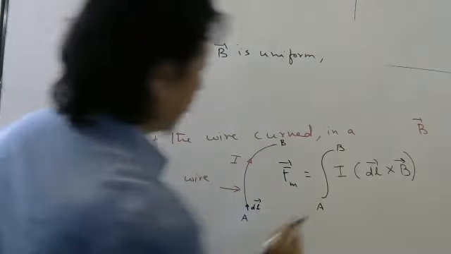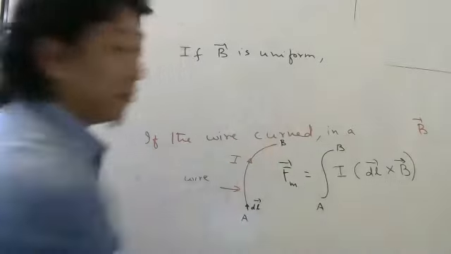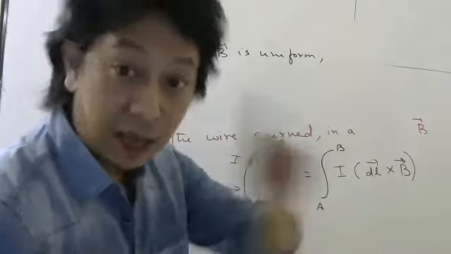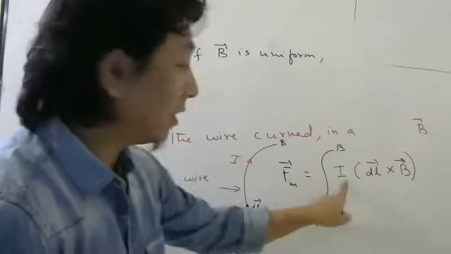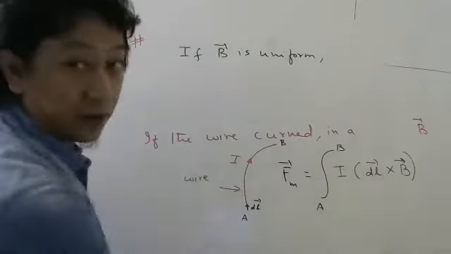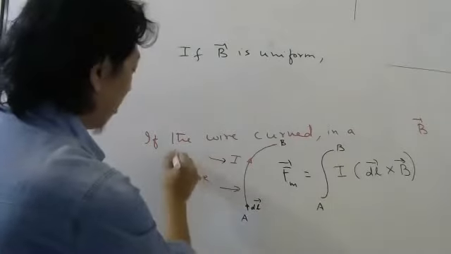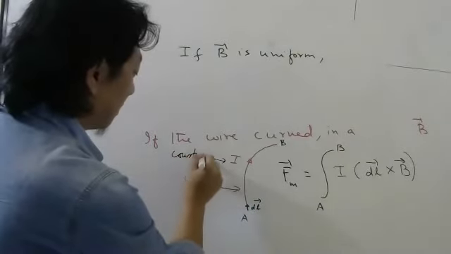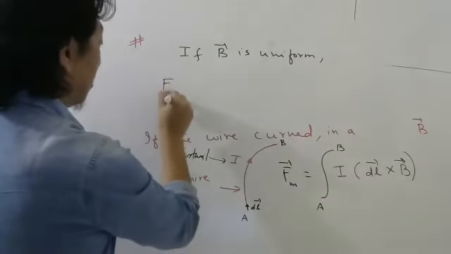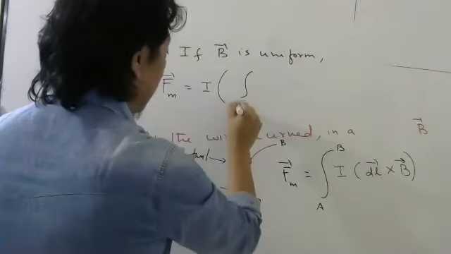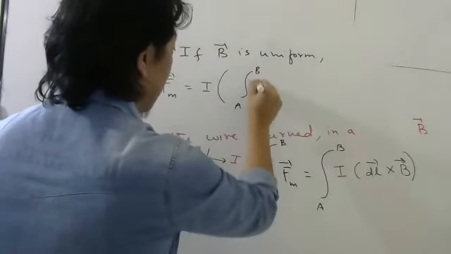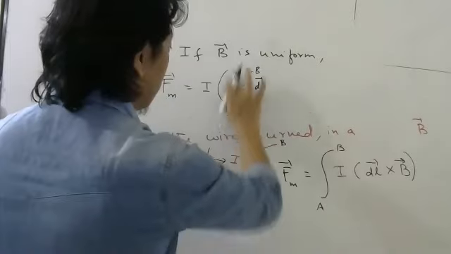So now listen carefully. If magnetic field is uniform, then this is constant in direction, in magnitude. So you don't have to integrate this. And current is always constant in this wire. I mean, it is taken as constant only. So this is constant, this is constant. Then I can write this formula. Look carefully. I integral DL bar. Only here you have to do the integration.